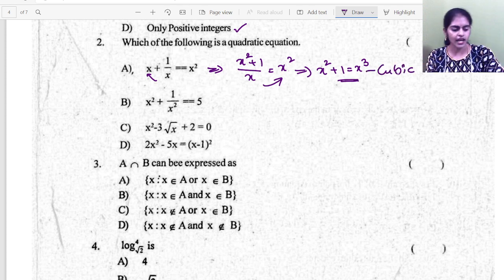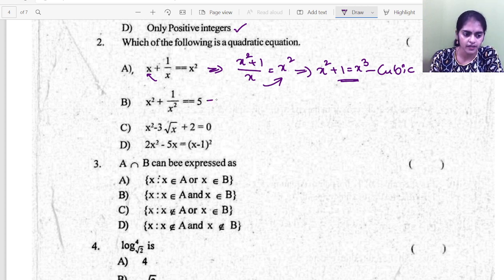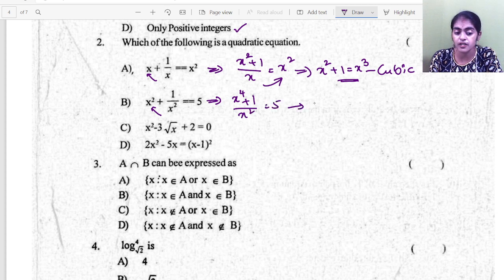Now in the exam you don't have to write this much. This is just for your explanation. Now see the next one here. If I take LCM, x square into x square, I have x power 4. So directly I can say this is not a quadratic equation, this is an equation of 4th degree. Clear?